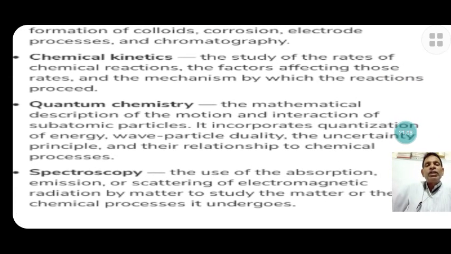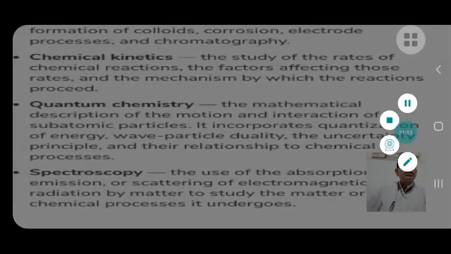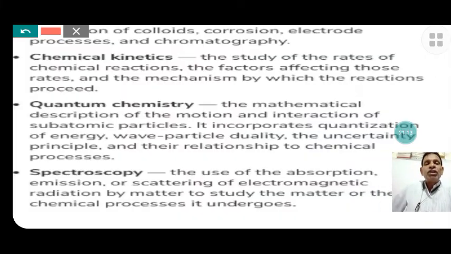And the quantum chemistry, one of the subgroups, is quantum chemistry. The mathematical descriptions of the motions and the interactions of subatomic particles. Subatomic means electron, proton, neutron.